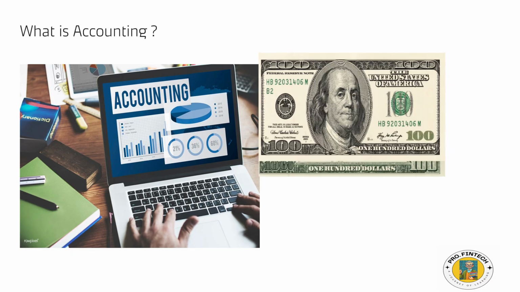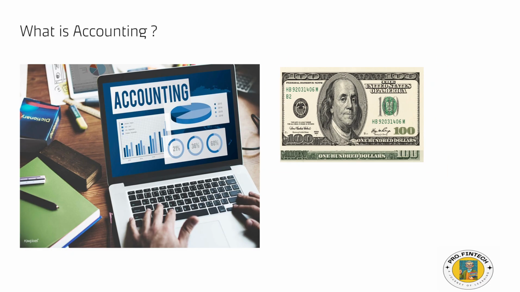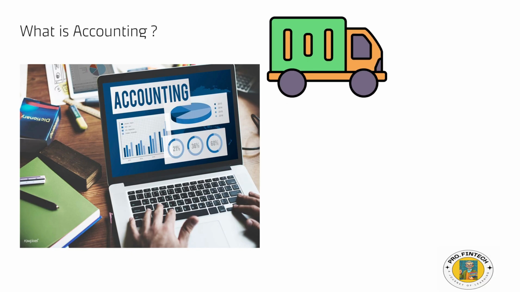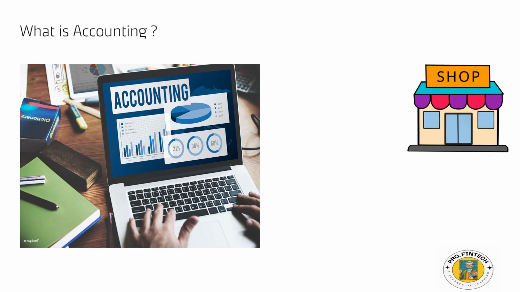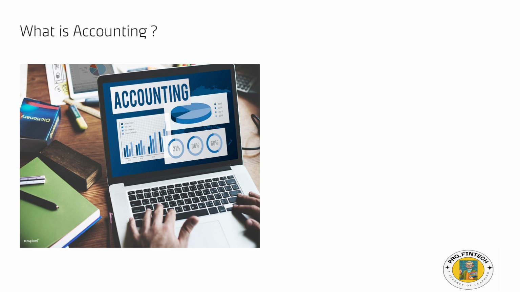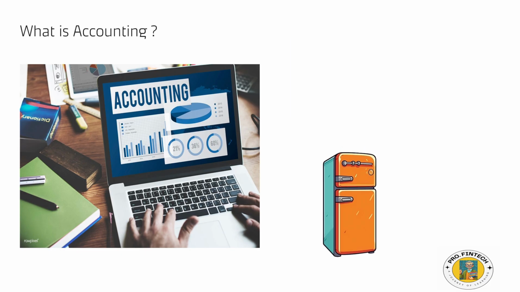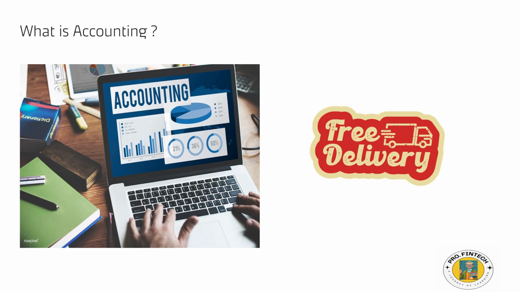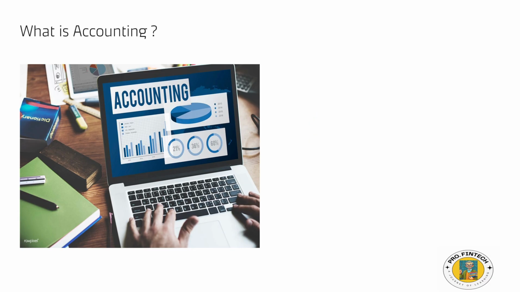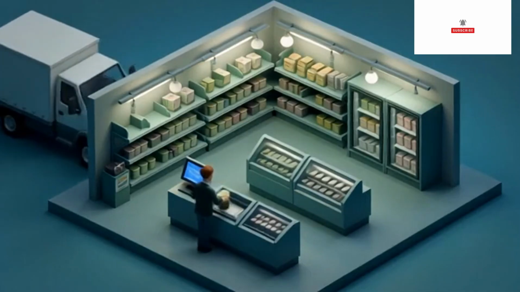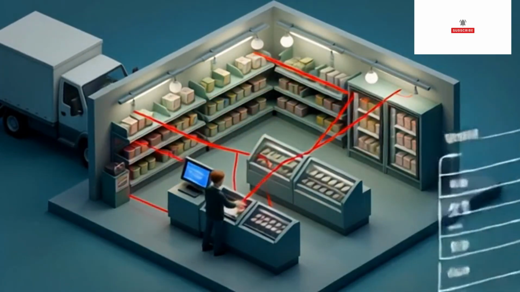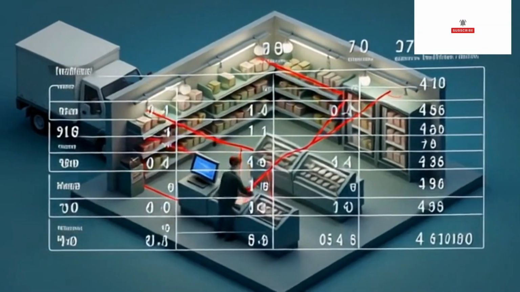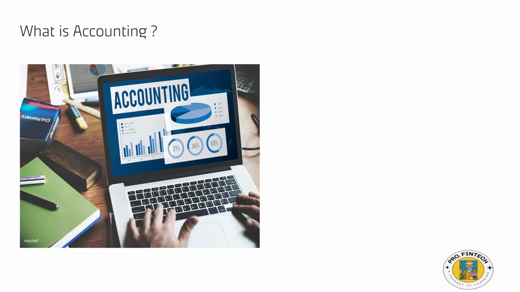When you purchase a product of $100, additional costs may be incurred during the transaction. These include transportation expenses to bring the product from the vendor's location to your shop, as well as various selling costs. For instance, you might need to invest in electricity bills, furniture, or equipment such as a freezer if the product requires refrigeration. Additionally, you may need to hire delivery personnel to transport the product to your customers. When you take all these costs into account, the actual profit derived from your $100 investment may be significantly lower. Consequently, it's essential to meticulously record each transaction in your business. This is where accounting becomes crucial, enabling you to determine whether you are making a profit or incurring a loss.